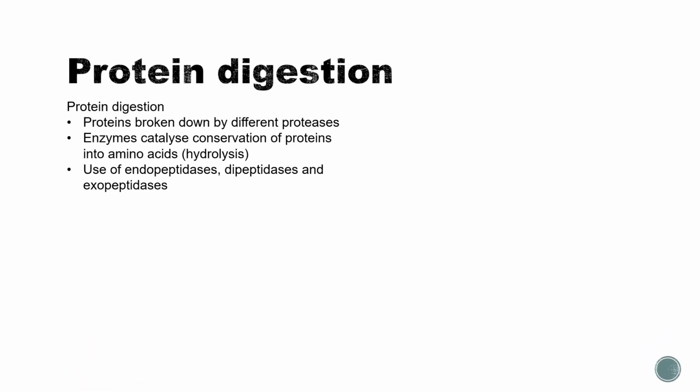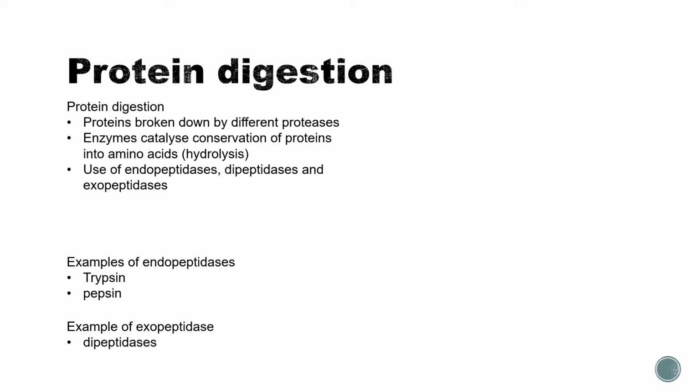Protein digestion. Proteins are broken down by different proteases, and enzymes catalyze the conversion of proteins into amino acids via hydrolysis. It uses endopeptidases, dipeptidases, and exopeptidases. Examples of endopeptidases are trypsin and pepsin. Examples of exopeptidases are dipeptidases. And where is trypsin synthesized? Well, it's synthesized in the pancreas and is secreted in the small intestine.